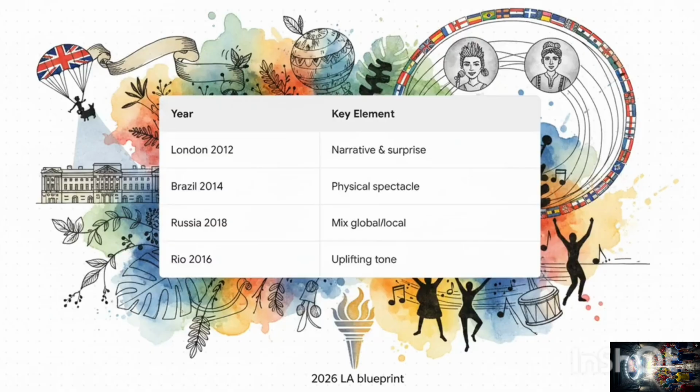From Brazil 2014, they took the concept of sheer physical spectacle, using hundreds of nature-themed performers. Russia 2018 showed that mixing global pop stars with local talent bridges cultures perfectly, and Rio 2016 proved that energetic local dance sets this unbelievably uplifting tone. So the 2026 LA Blueprint? It's this meticulously crafted hybrid of all those past successes.